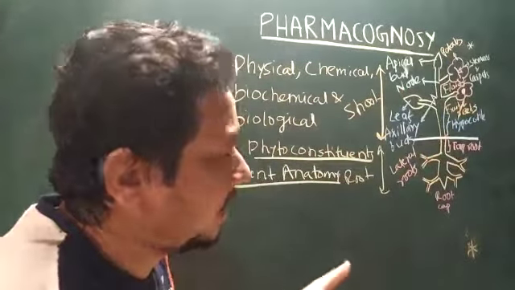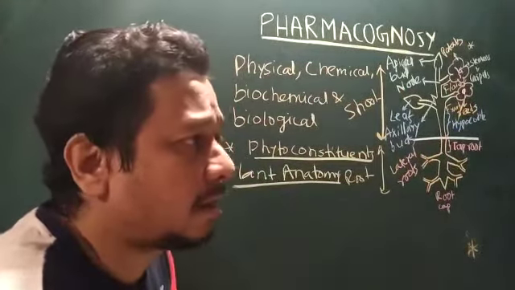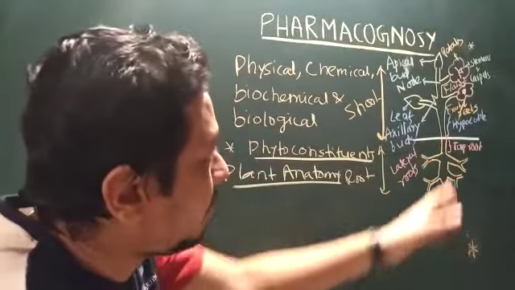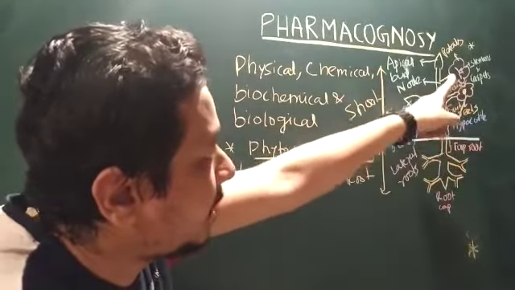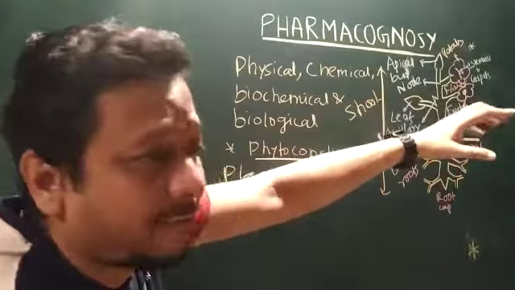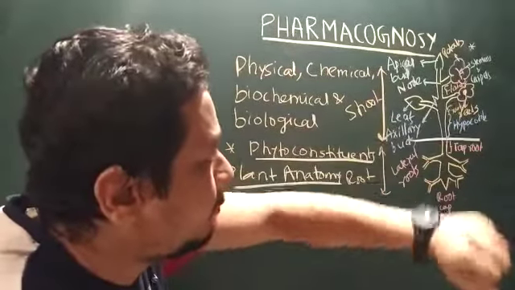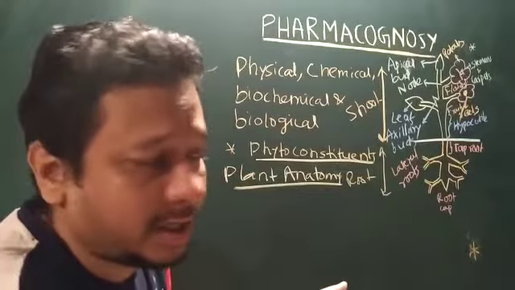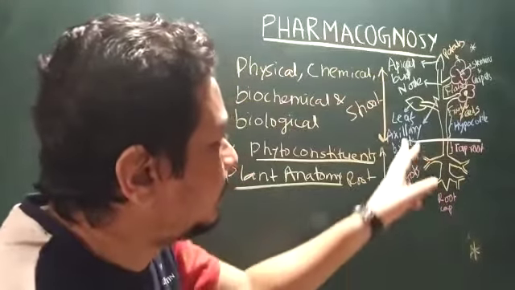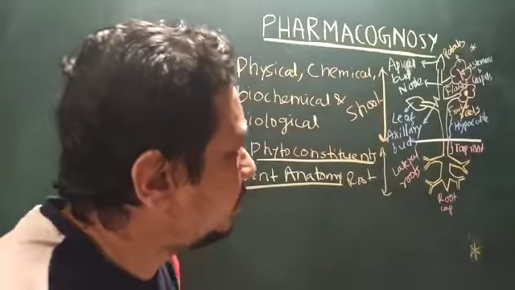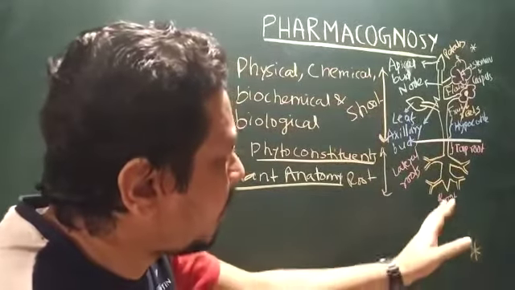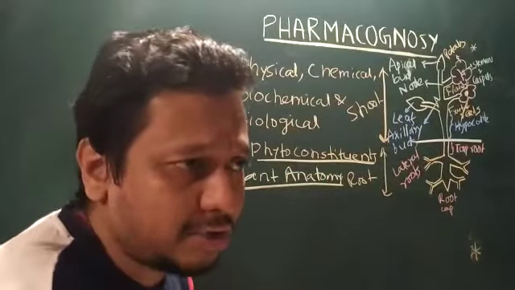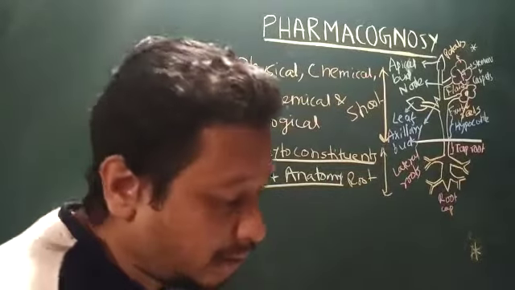Phytoconstituents are present in the various parts of the plant. Like your anti-malarial drug quinine, it is coming from bark. Then vinca, it is coming from flower. Then you have fennel and coriander, coming from fruit. Then colchicine, colchicum, it is coming from seed. Then senna and digitalis, leaf. Like that you have all the parts; root and rhizome, you have ginger. So everything is very important.